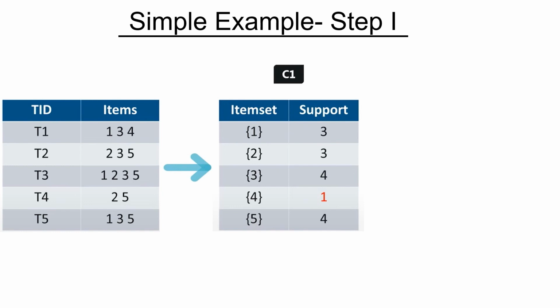Now you can check in the first table, item 1 comes in transaction 1, transaction 3, and transaction 5. This means it's coming only thrice. Similarly, item 2 is coming in transaction 2, T3, and T4. So it has what you call a support of 3, or a frequency of 3. But what you will notice is item 4 is coming only once. So at this point, you can put a cutoff for the frequency values, and then you can discard the items which are not really frequent.